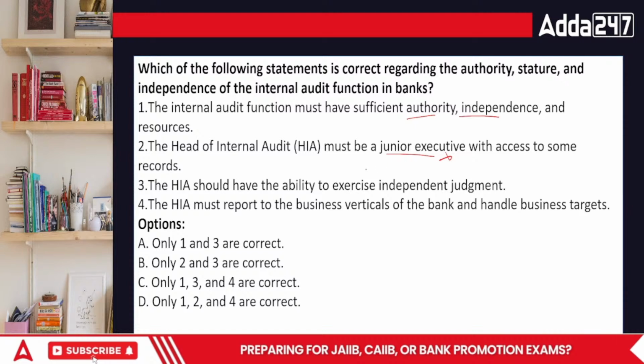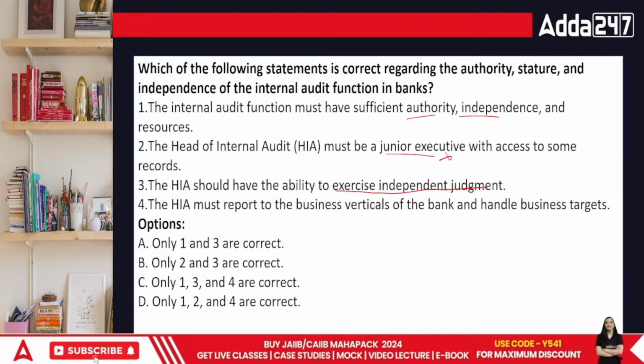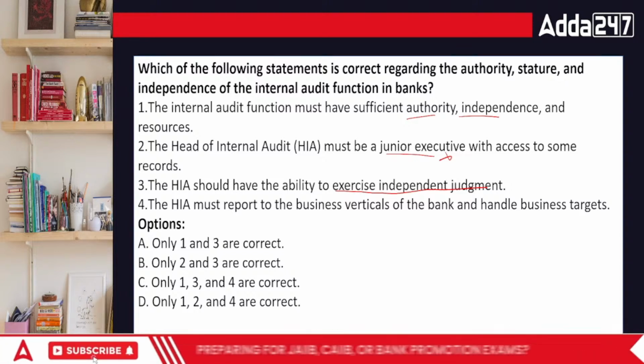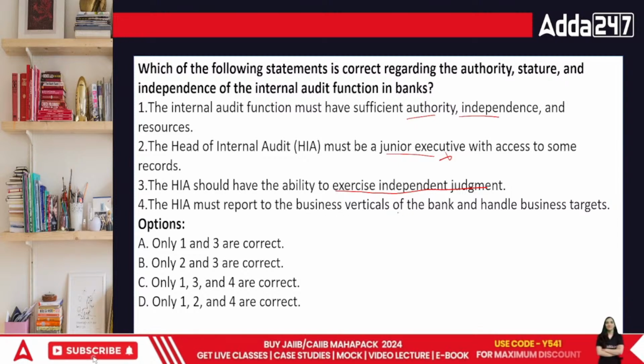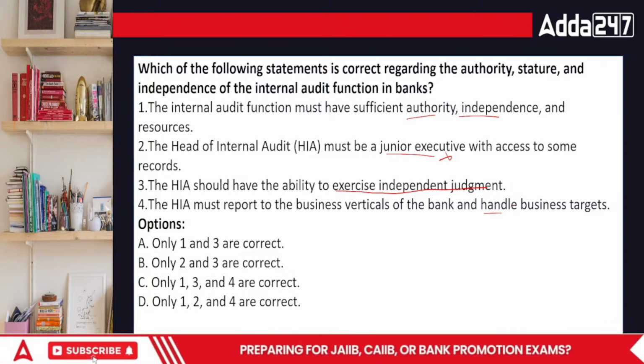Next point, HIA should have the ability to exercise independent judgment. Agreed. He should have independence in terms of the working. If he is not independent, how will he work out? Then comes HIA must report to the business verticals of the banks and handle business targets. If he's handling business targets, then he's handling the targets only. Nothing can be done about it.